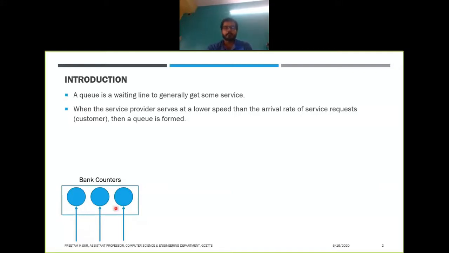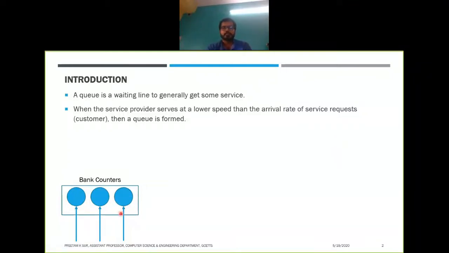So in this example of a bank counter, we have n number of counters, and all of them are serving parallelly. It might happen that all these counters do similar work, or they might be providing different services. In the case of a bank, we will have different services, and for each of these counters there will be a separate queue or parallel lines, right?